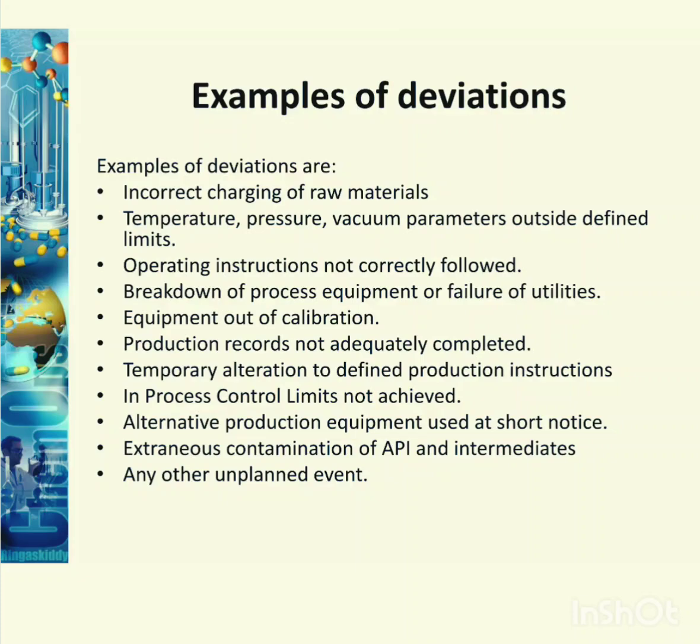Examples of deviation: incorrect charging of raw material, temperature, pressure, or vacuum parameters outside defined limits, operating instructions not correctly followed, breakdown of process equipment or failure of utilities, equipment out of calibration, production record not adequately completed, temporary alteration to defined production instruction, in-process control limits not achieved, alternative production equipment used at short notice, extraneous contamination of API and intermediate, any other unplanned event.